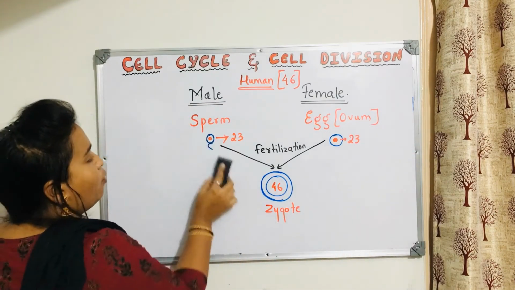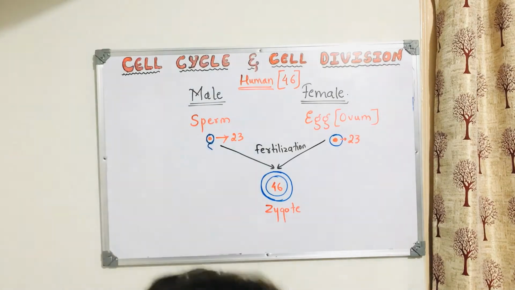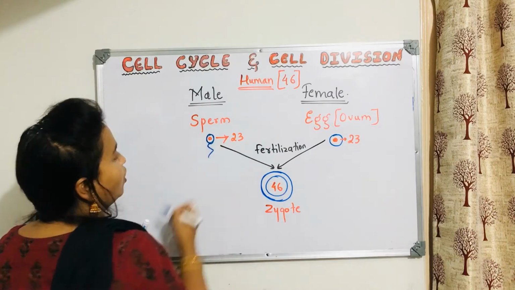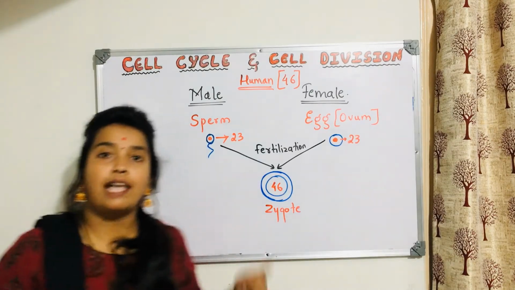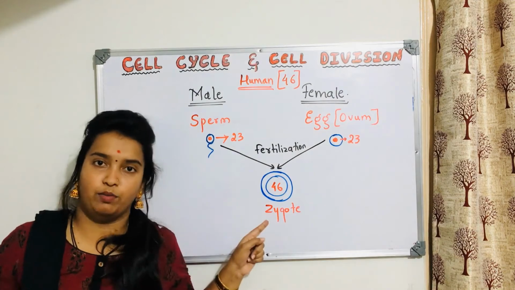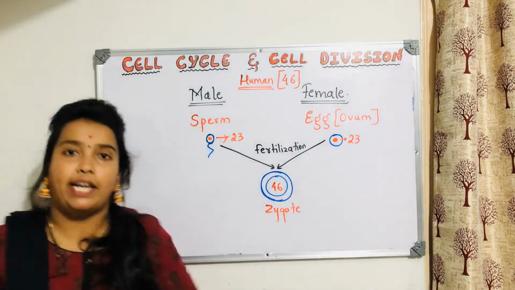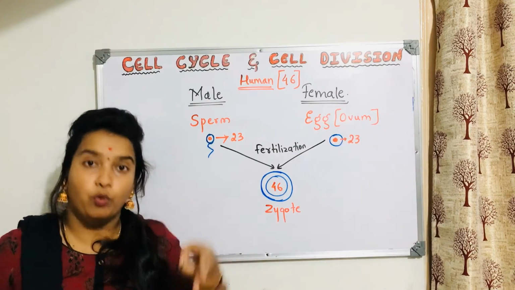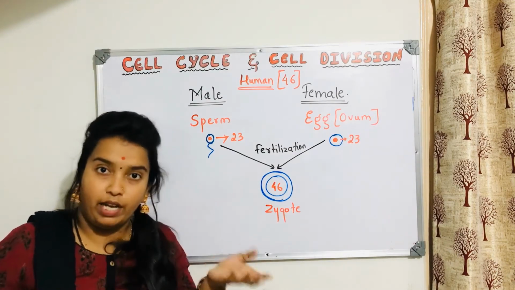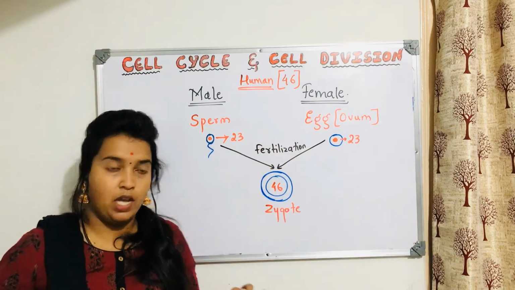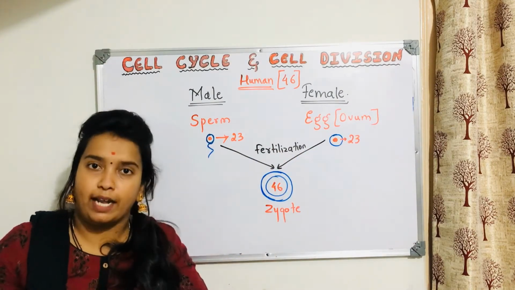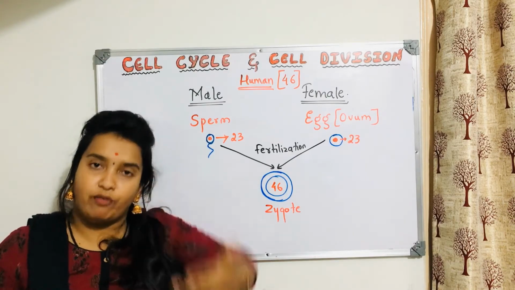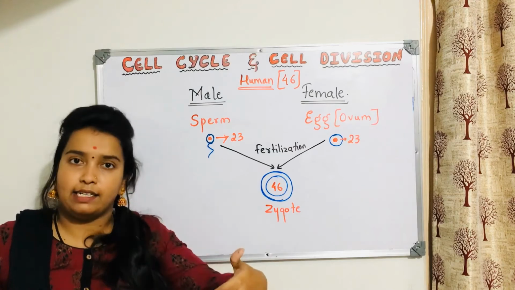Now what will happen to this zygote ultimately? This zygote, which has 46 chromosomes, will start dividing. This is a single cell, the zygote, but it has two nuclear contents, two contents of DNA from two cells. Now this zygote will start dividing. So one zygote divides and forms 2, 2 will divide and form 4, 4 will divide and form 8.